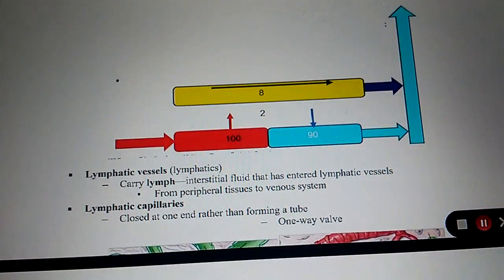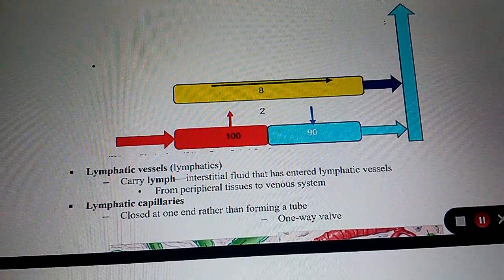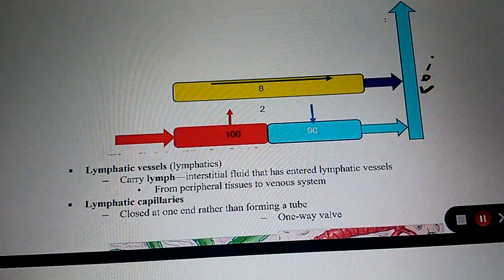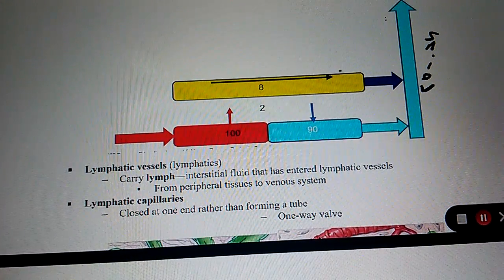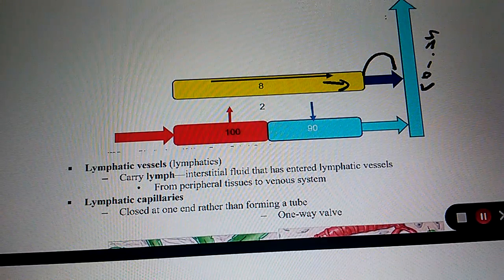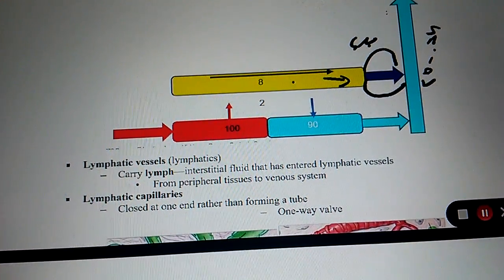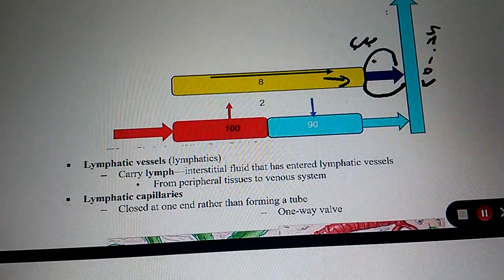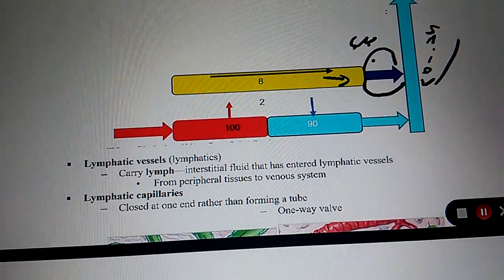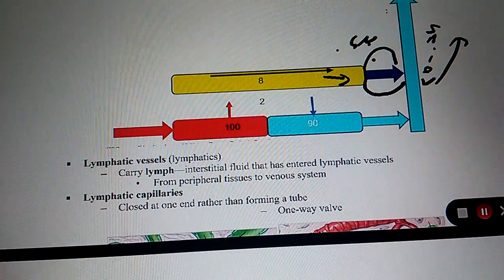Okay. Does lymphatic fluid get returned to circulation? Yes. Does it go back into arteries or veins? Veins. What does lymphatic fluid go back into? Veins. Does it go directly into it, or does it have to go through lymph nodes? It has to go through lymph nodes. So lymphatic fluid goes into what? Lymph nodes. And then the lymph nodes clean up the lymph fluid, and it goes into what? Veins. Okay?